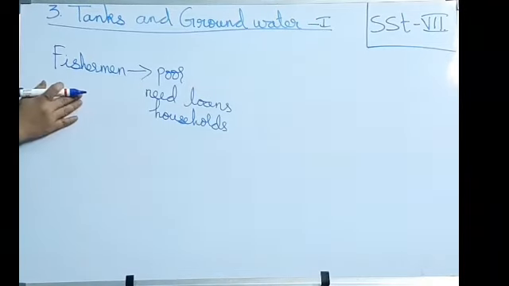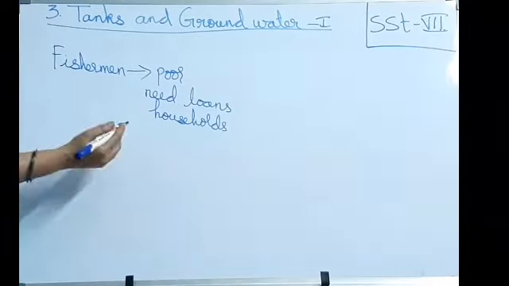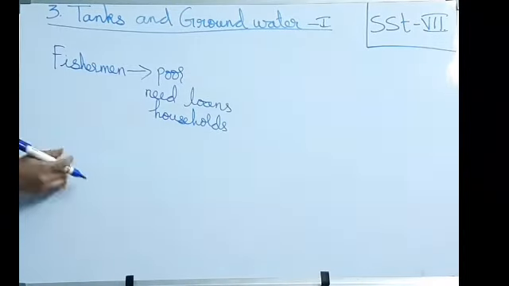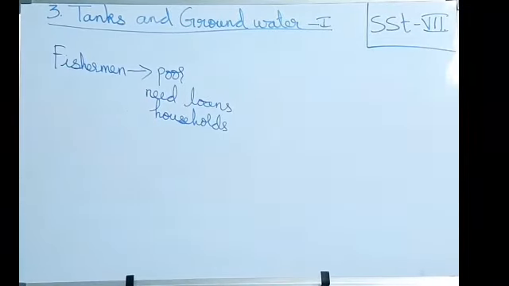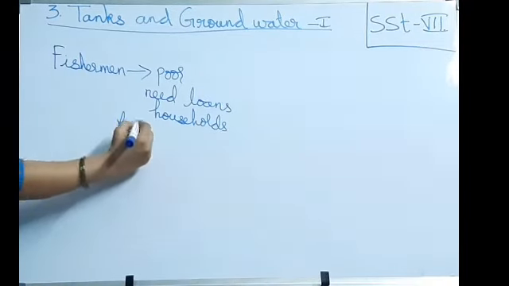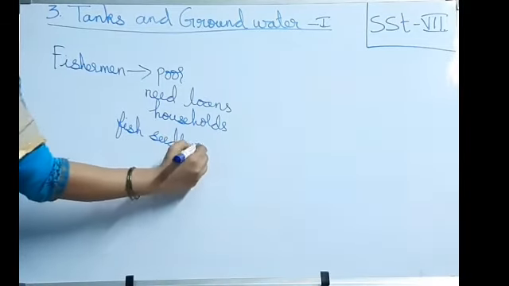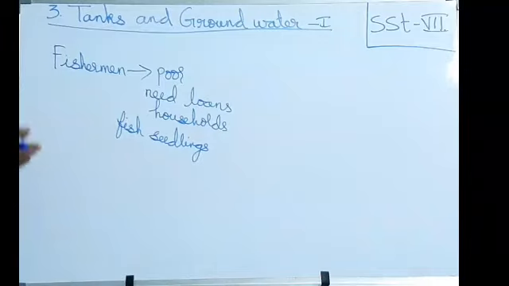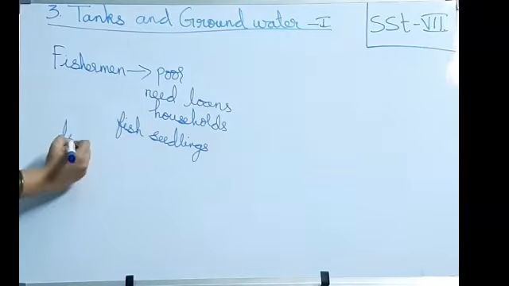And all fishermen are not rich. Some of them are very poor, so they cannot afford to buy the fish seedlings, because they already need money for their household. The money may not be sufficient to buy the fish seedlings. So what will they do? But their work is fishing only. So for money, they go for loans.